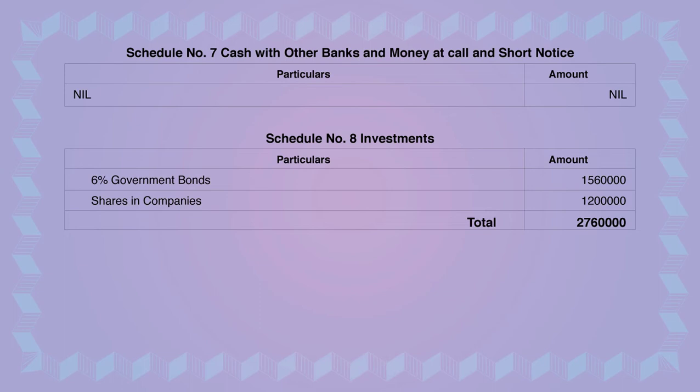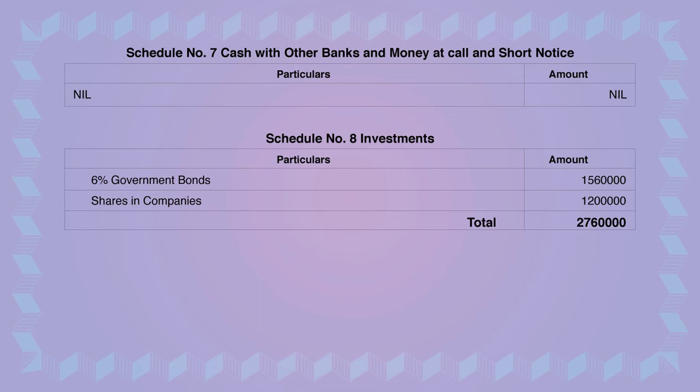See if any other investment is given. Shares in companies is also a kind of investment. So shares in companies, check it in the trial balance. It is given as 12 lakh and you are taking that 12 lakh in schedule number 8.